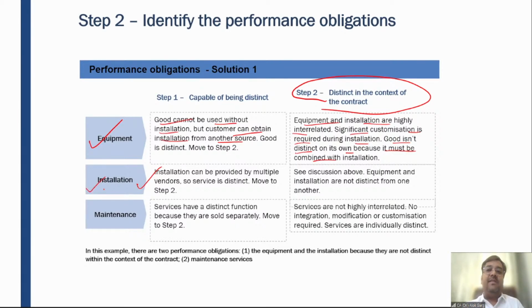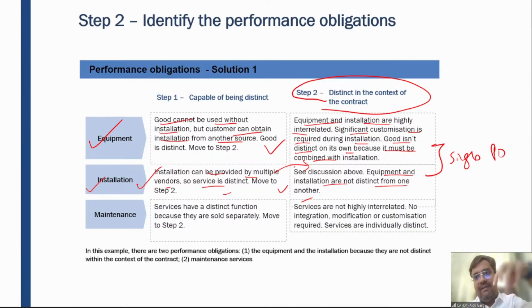Again, coming to the installation services, at an individual level, installation can be provided by multiple vendors, so installation service is distinct. But from the contract level, equipment and installation are not distinct from one another. So from the contract level, this is a single performance obligation. But at a goods level, this is a different performance obligation. So first you need to see at a goods level, then you need to see at a contract level. And the word is "and". So at a contract level, it is a single performance obligation, right?